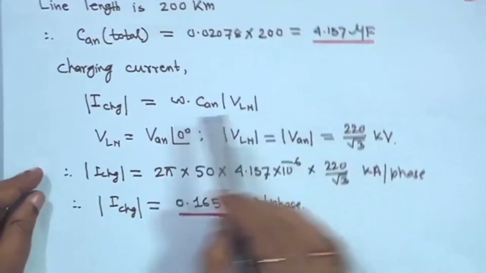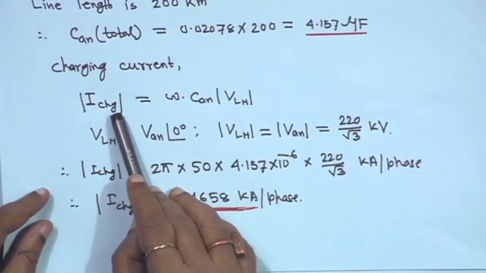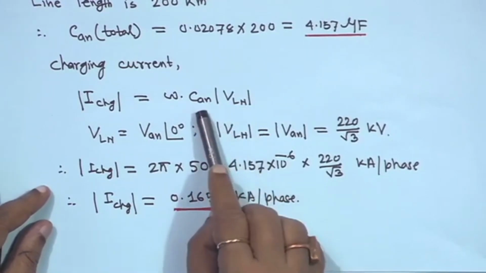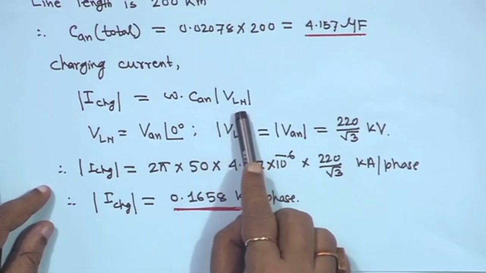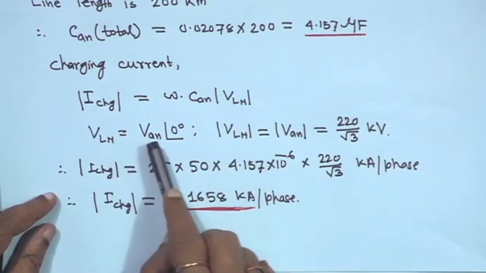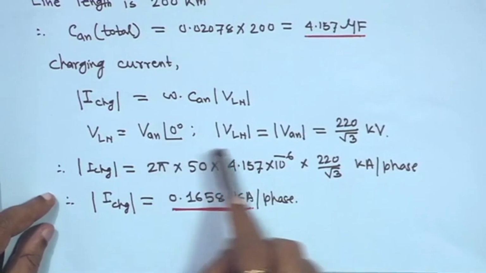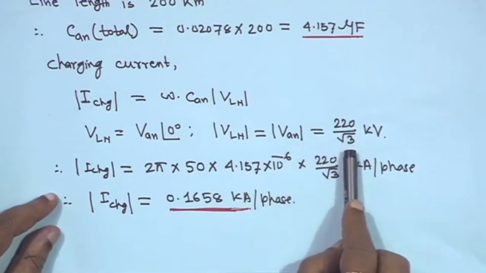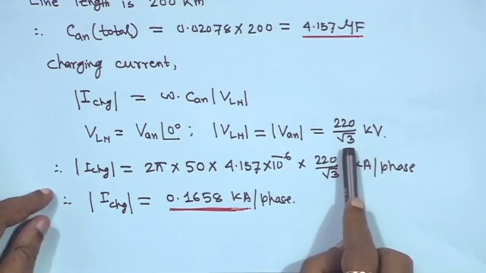Now, the magnitude of the charging current, I am writing mod I charge, is equal to omega into CAN into V. Capacitor is phase to neutral, so the voltage should be taken as line to neutral magnitude, right. The line to neutral voltage is in general Vn angle 0 degree, if Vn is the reference. The mod of VLN is equal to 220 upon root 3 kV, because it is a 220 kilovolt line.